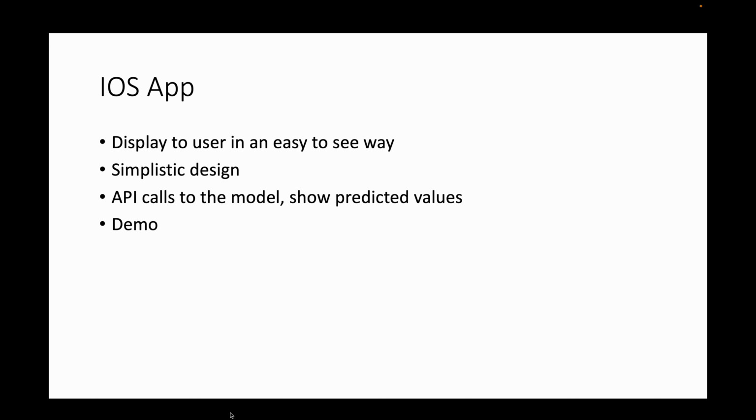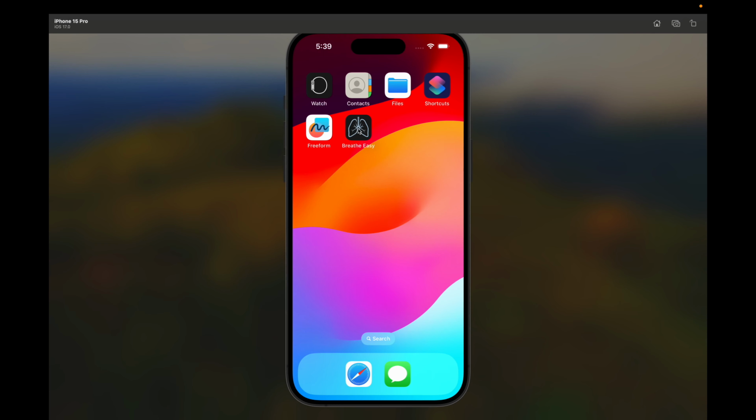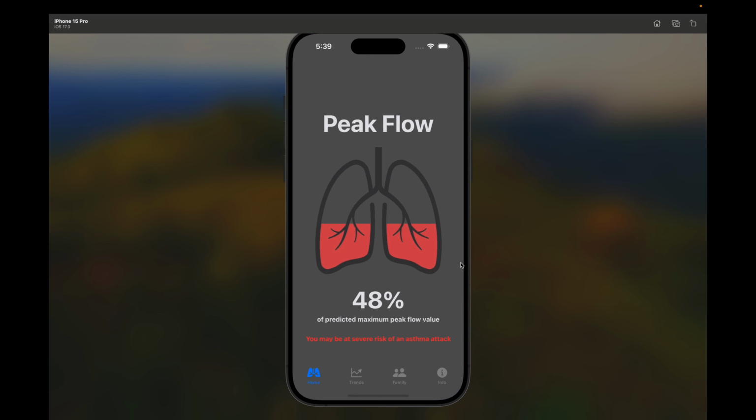For the iOS app, we wanted to display a simplistic design and also make API calls to the model and show predicted values. And we also have a demo. Here's our app with a custom icon. It loads into the home page and shows a picture of a lung and your peak flow percentage, and we're making constant API calls to shift the image and change what message is being printed. This is just to show how the images might look throughout different days.